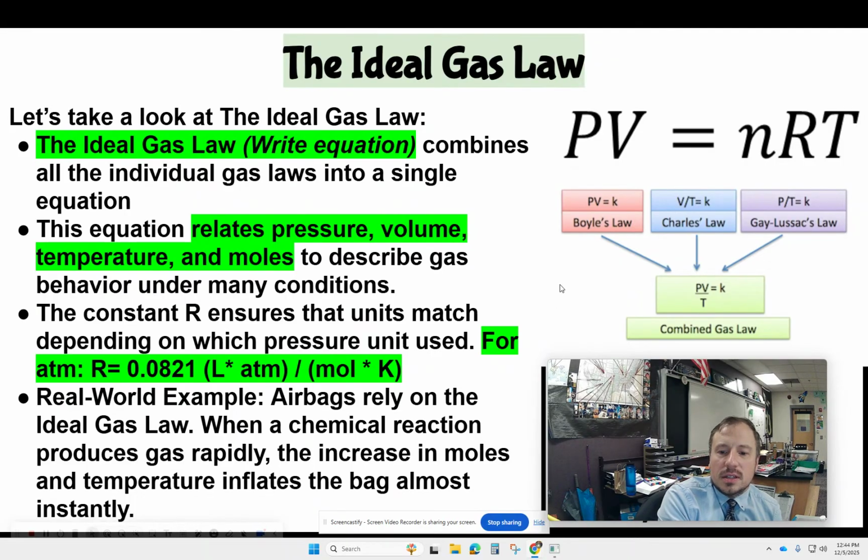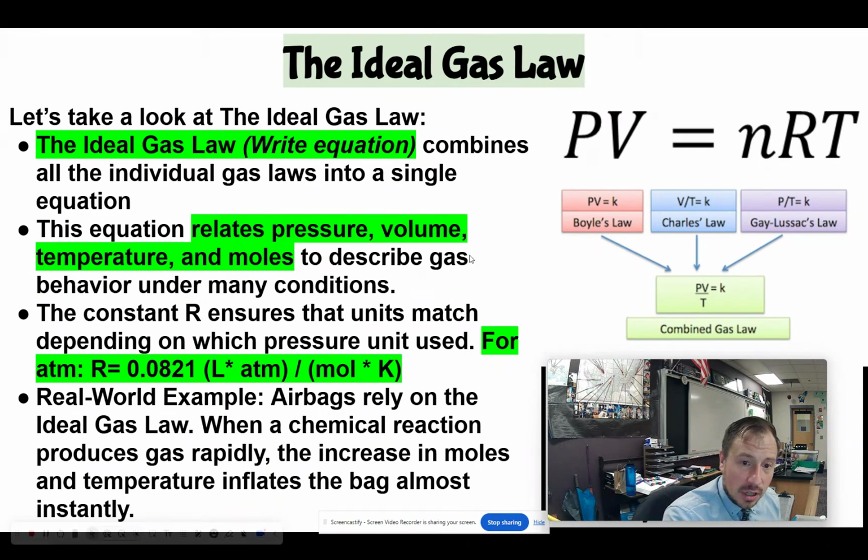This is kind of hard to explain because if you change one of them, like we saw in those other three laws, that does affect the other ones. The other laws describe, hey, if I've got these as constant, but it's not that simple. This is really good at saying, hey, under these conditions, how does this gas behave? The other laws help us decide, well, if I change this, what's going to happen to the other variables? So that's the ideal gas law.